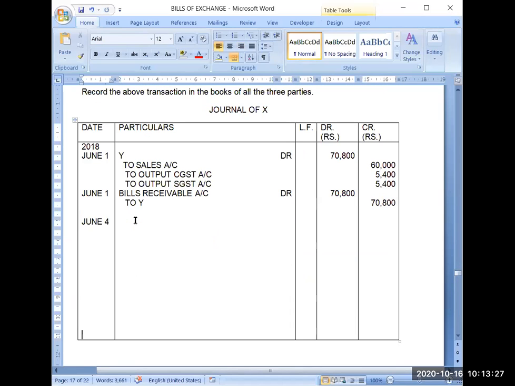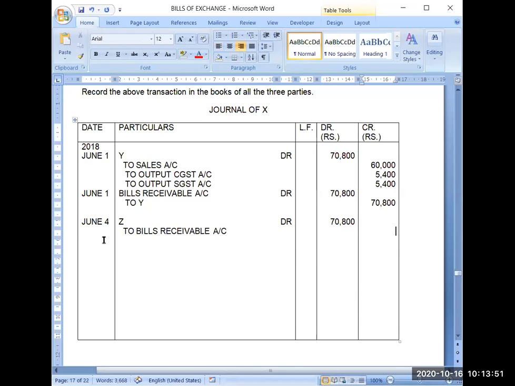On that date Z has received the bill, so debit the receiver, Z debit 70,800 to bills receivable account, 70,800.